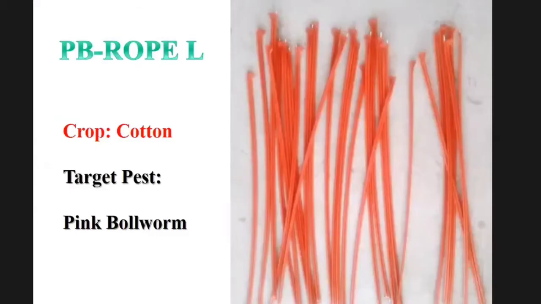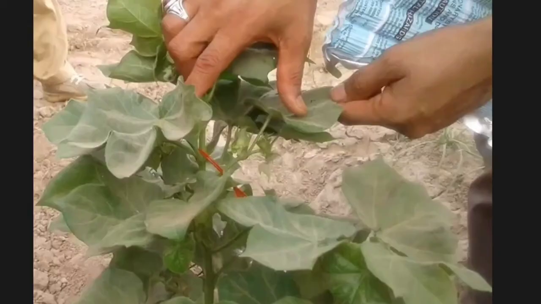Another method to manage pink bollworm is the PB ropes. In the PB ropes, the female pheromone, that is the gossyplure, is preserved in the form of chemicals in wires. This is a PB rope, and this is how to apply it. PB rope should be applied at the pinhead square stage, on 50 day old plants. And 120 PB ropes per acre are recommended.